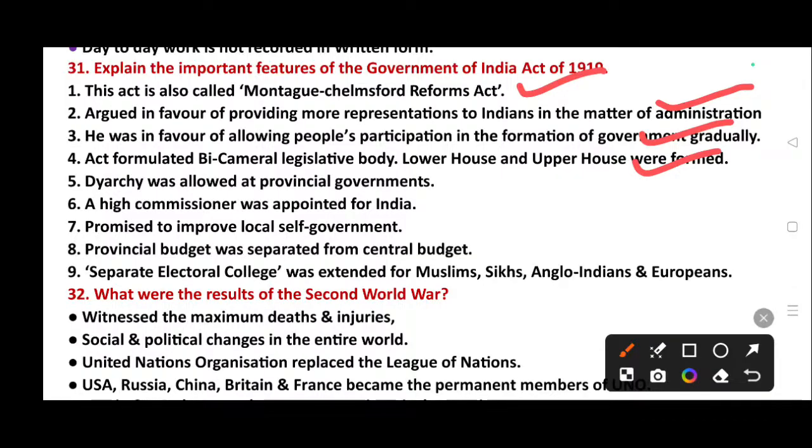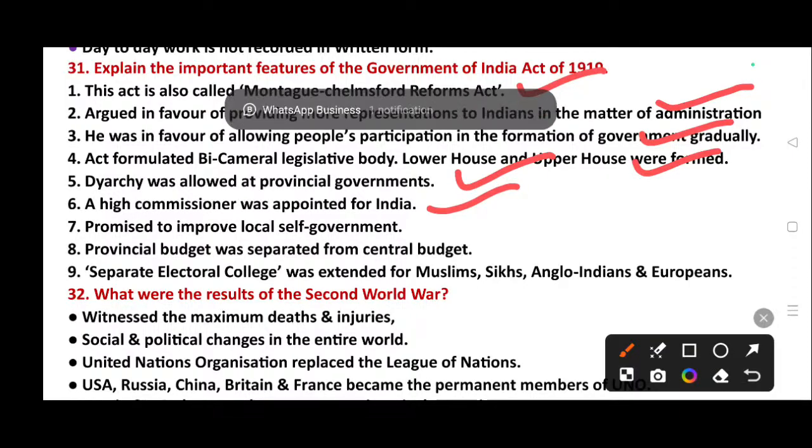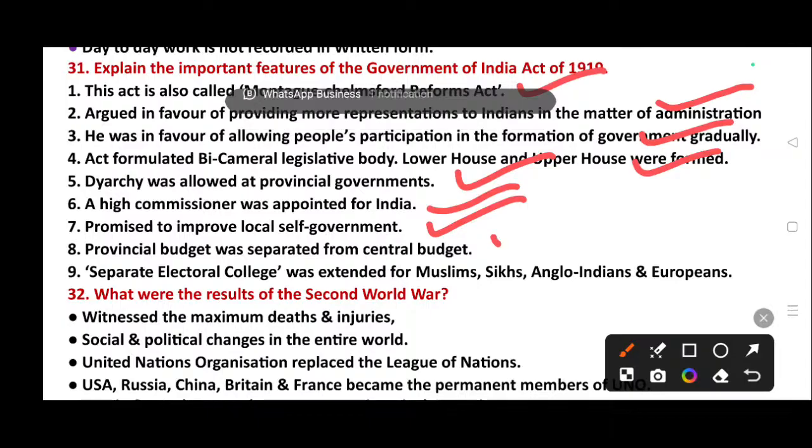Diarchy was allowed at the provincial governments. A high commissioner was appointed for India. Promised to improve local self-government. Provincial budget was separated from central budget. Separate electoral college was extended for Muslims, Sikhs, Anglo-Indians and Europeans.